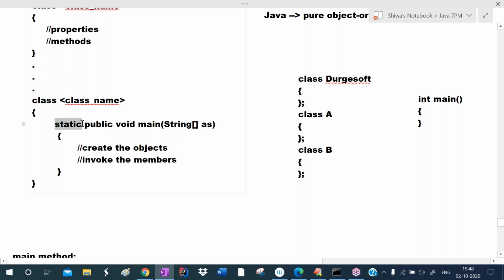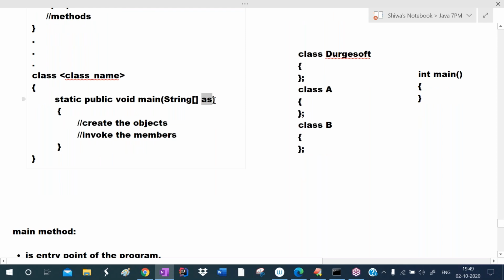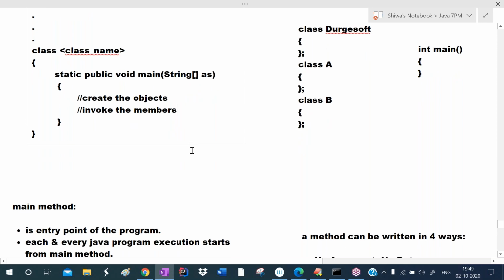The main method must be static because without object, main must get executed. And the main method must be public because JVM has to call this main method from outside of the class. The main method cannot return any value, so write void. Main is the method name. It can take a string array as the argument, so write string array args. Not only args, you can give any valid name here, like x or y. So this is about the main method.